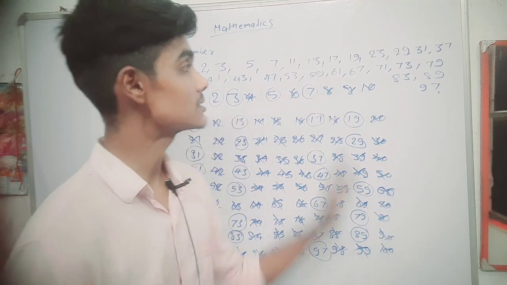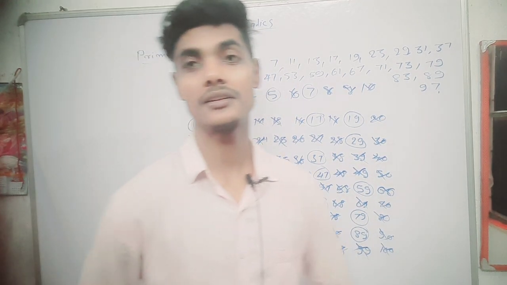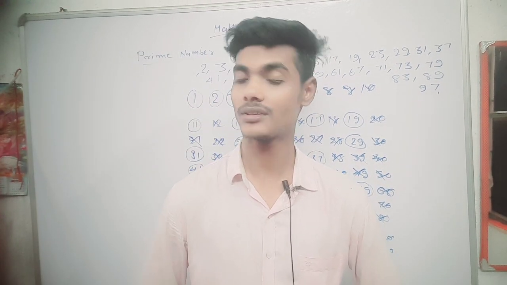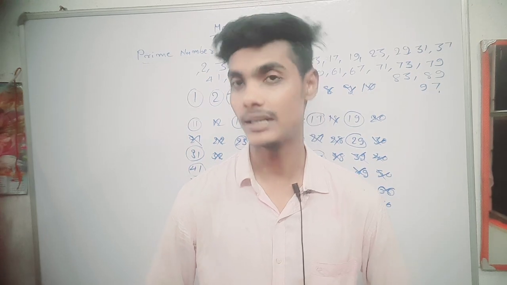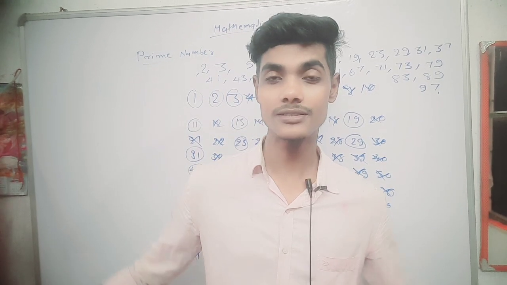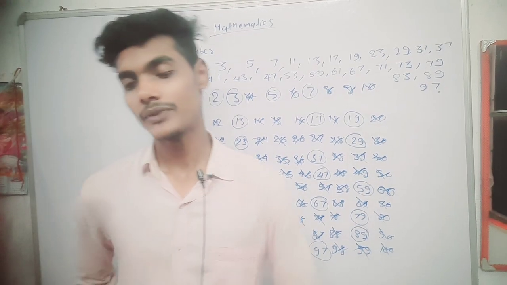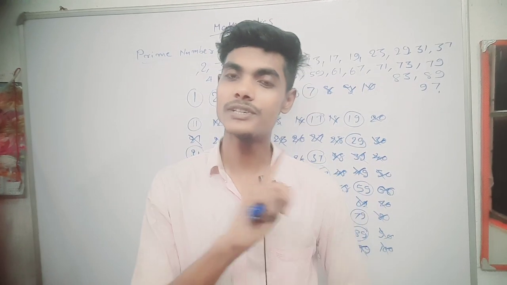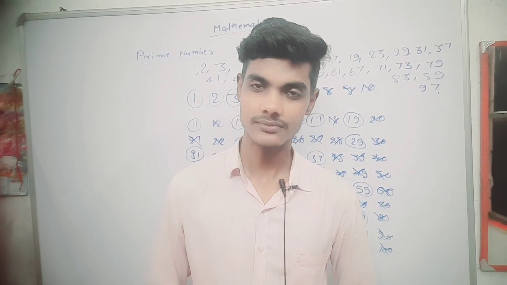So all these numbers are called master numbers. Not said according to me, it is a master number. It is a hero, a big star, a star number. Why? Because it is only divisible by 1 and itself.